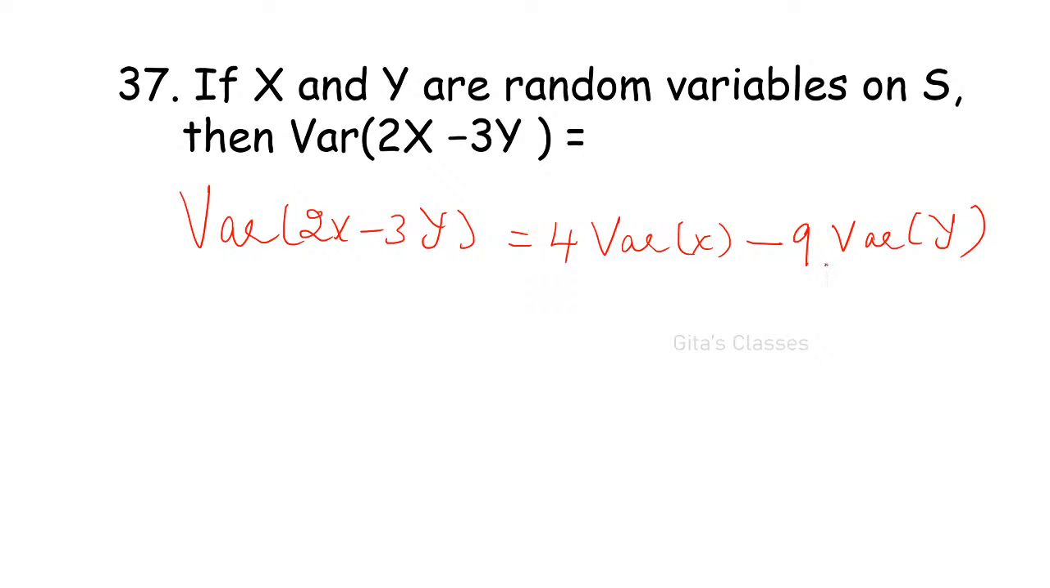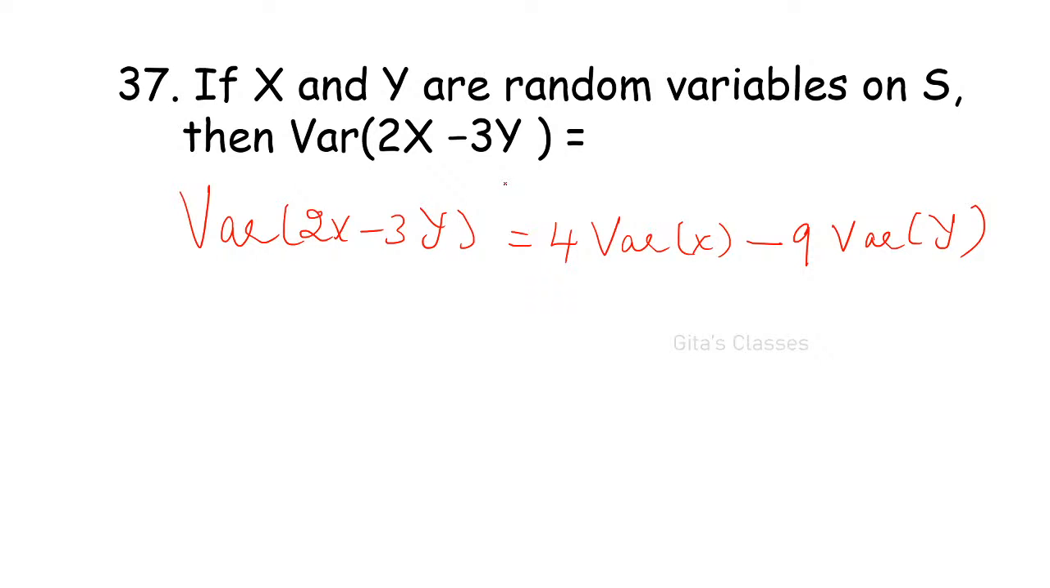Not the whole squared, ma. Not E of x. Not E of x squared actually. No, ma. It is variance of x. Variance of x, 2 squared. A squared into variance of x, minus a squared. A is a constant. B is a constant. B squared into variance of y.